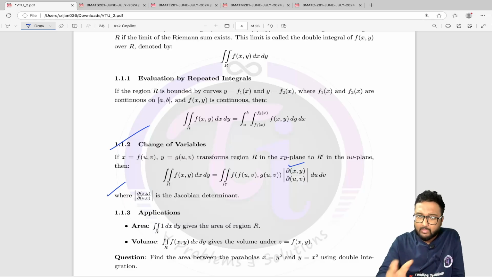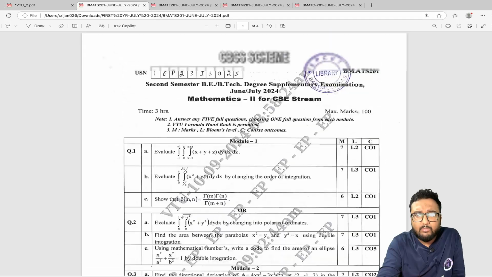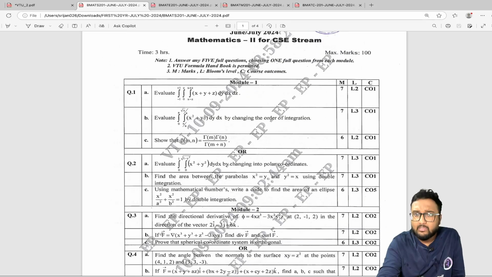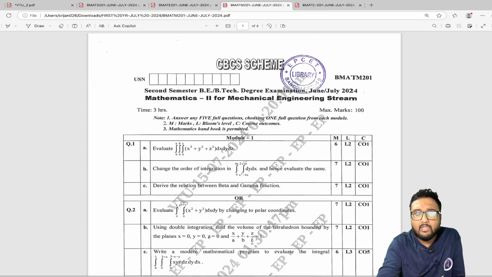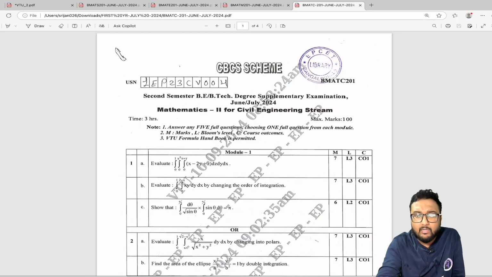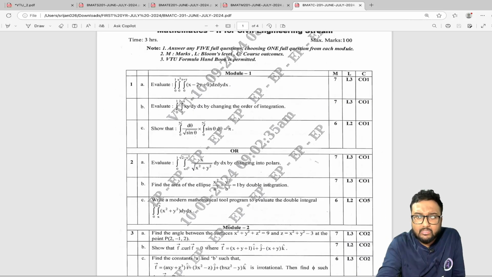Now this is one category of question, and let me show you in the question paper as well. This is from multiple integrals. You can see this is change of order of integration, and I'll come to that later. This is the mechanical question. For the mechanical engineering stream we have this change of order of integration, and again we have the change of order of integration, right?